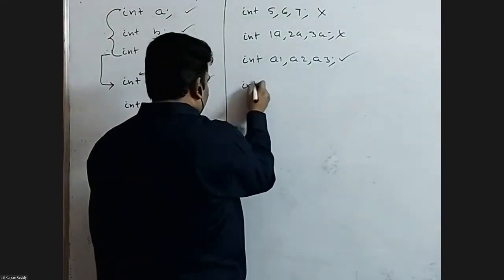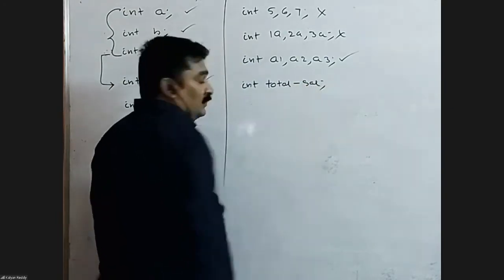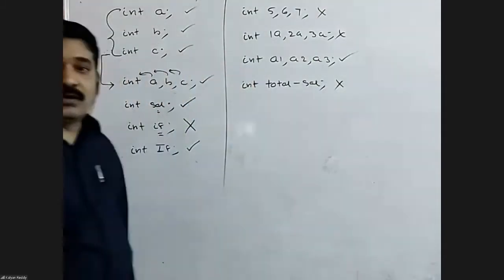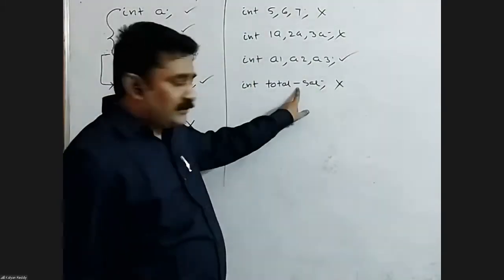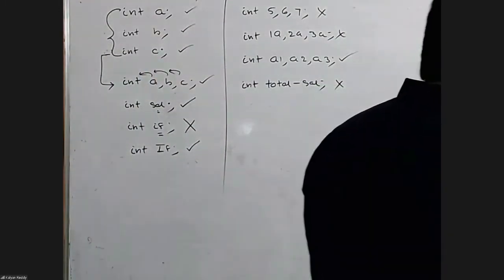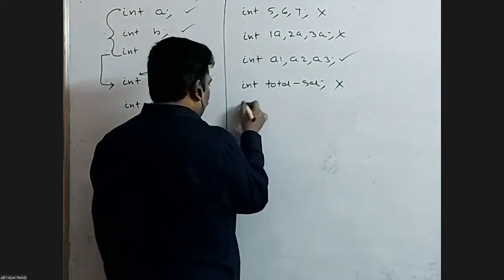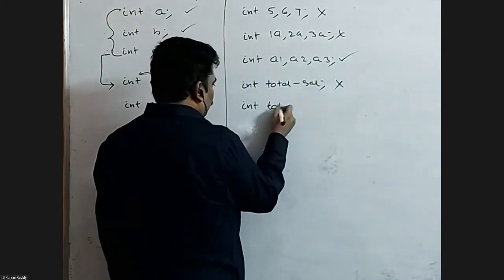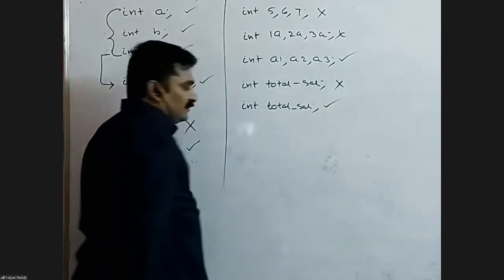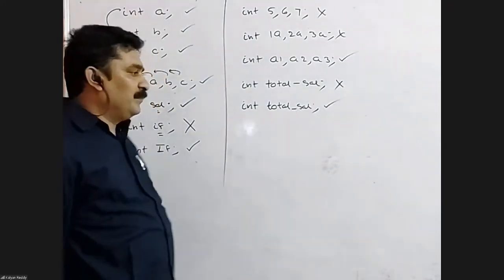Next, int total minus sal. Is it valid? No. As I mentioned before, operators and separators are not allowed. This is an operator, the minus symbol is not accepted. Next, int total underscore sal. Yes, we can do like this. One variable is created, the name is total underscore sal.